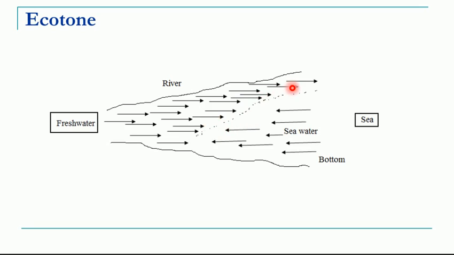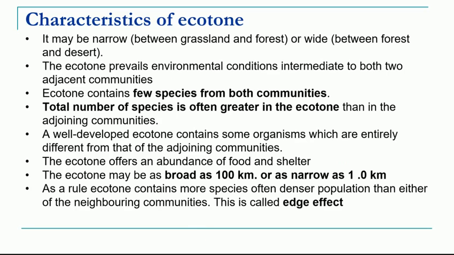That is the characteristic of the ecotone, that in the ecotone you have some species which are unique to that particular area. So ecotone contains few species from both communities. However, total number of species is greater in the ecotone than the two communities.